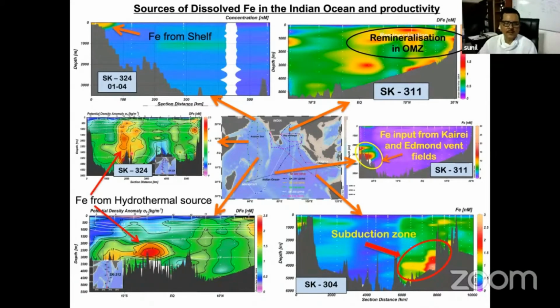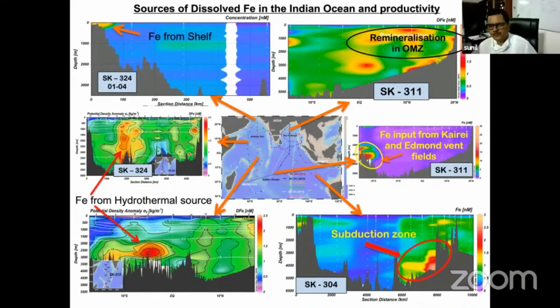So it is supplying not only to the deeper water, but the iron is coming up almost to the surface ocean, and that will contribute significantly to the productivity. This hydrothermal iron, which was earlier supposed to precipitate immediately in the vicinity, is not behaving that way. It is not only traveling 1,000 kilometers in the water column, but it is even coming almost to the surface water and contributing significantly to productivity. That is an outcome of this work which we have carried out in the Indian Ocean, and people have also observed this in other oceans like the Atlantic and Pacific.